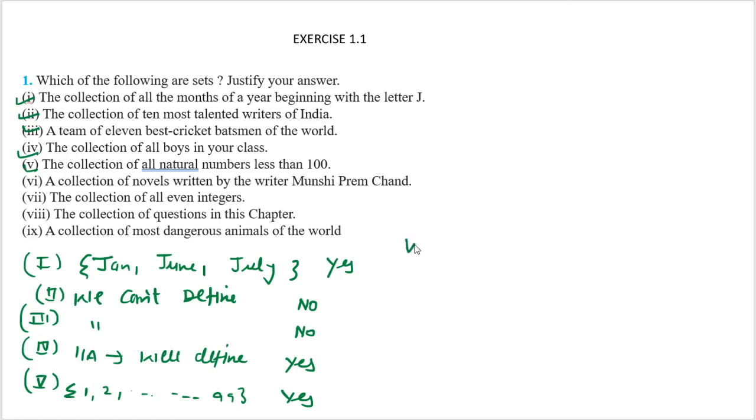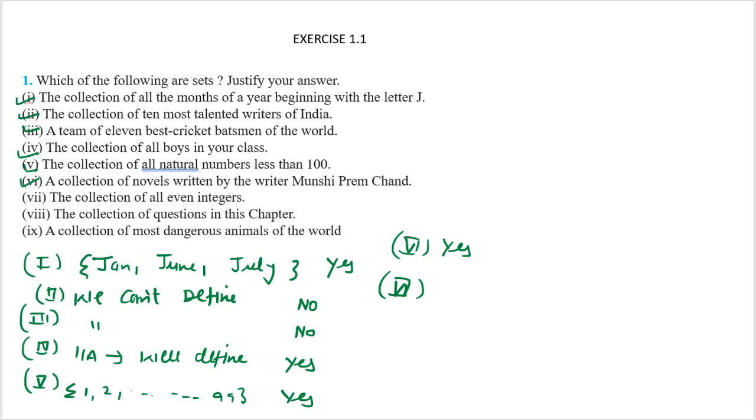If I talk about the sixth part, what is the sixth part? A collection of novels written by the writer Munshi Premchand. Yes, it is well defined, because we know all the books which are written by Munshi Premchand. After this, if I talk about the collection of all even integers, it is also well defined.